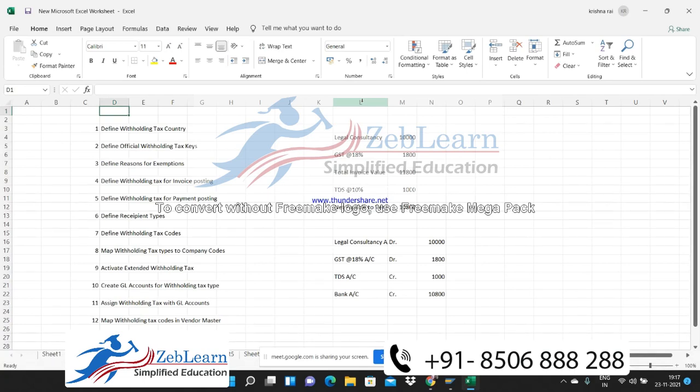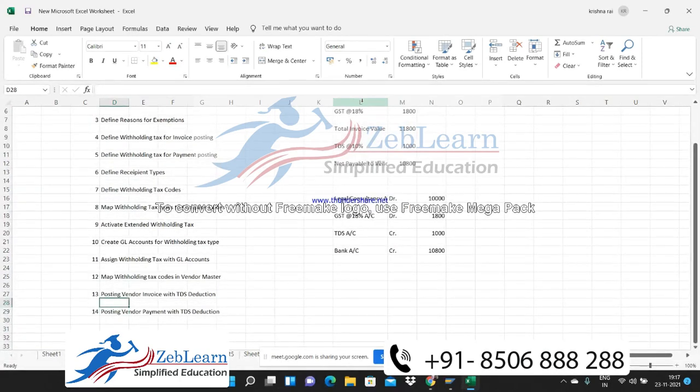Okay, so that system will pick it from that, and after that you have to map these conditions in vendor master. Then you have to define some codes over there, and after creation of those codes, just like we have mapped the GL account in accounting keys which we have created for condition type. So we have linked accounting key with condition type, and then we have mapped the GL account. In the same way, for account posting in GL account, we have to map the GL account with some keys which we are going to create in the scenario.